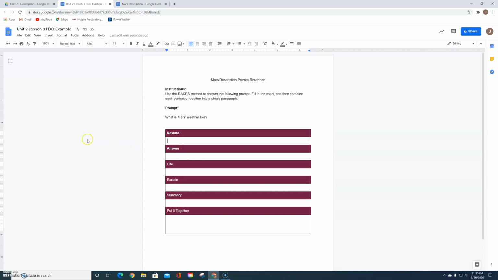Now my first step is to restate the question into a statement. So I'm simply going to put Mars's weather is like, and now the second step is to answer that. So you see how this is an open-ended statement, it's not a full sentence. The second half of the sentence will be in the answer.